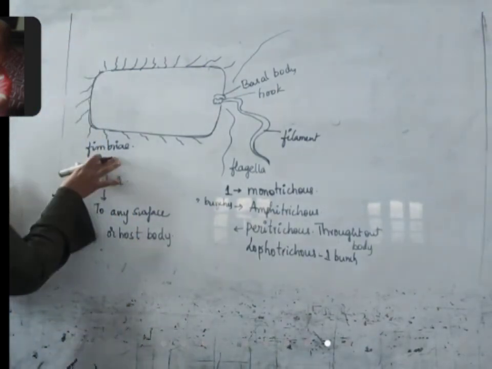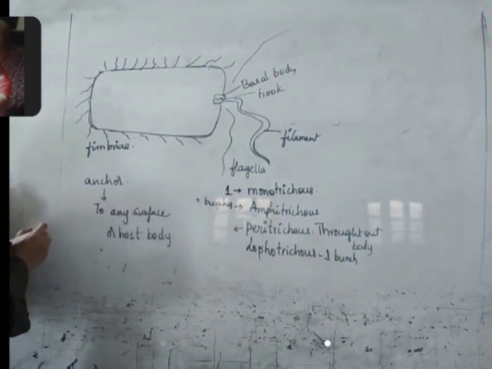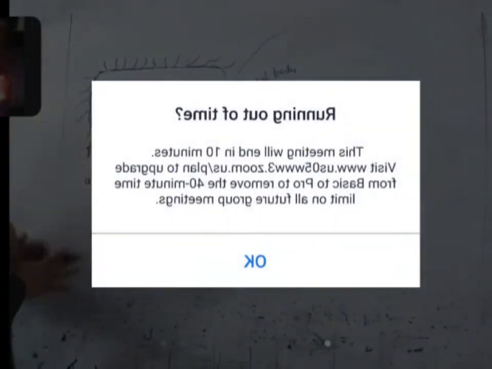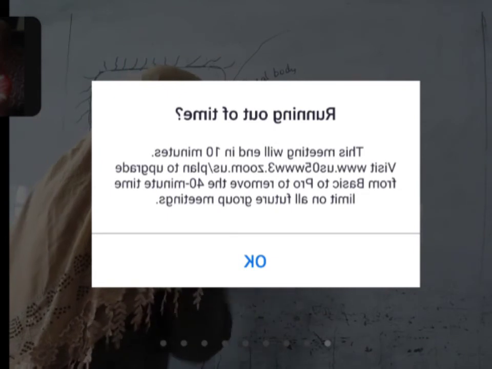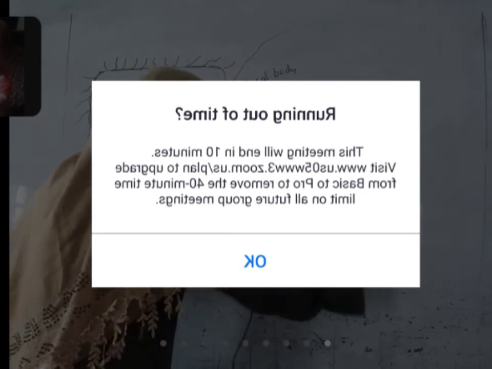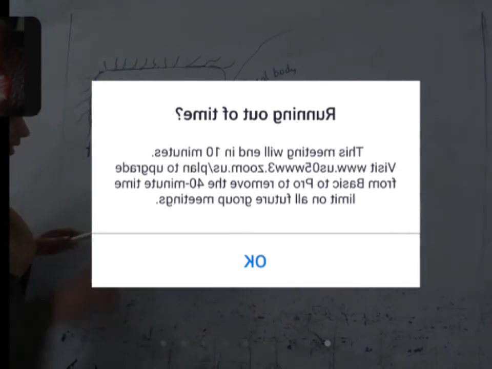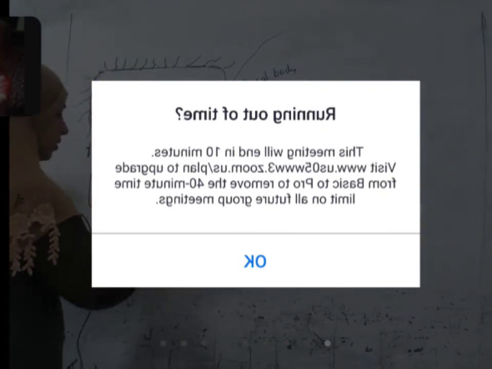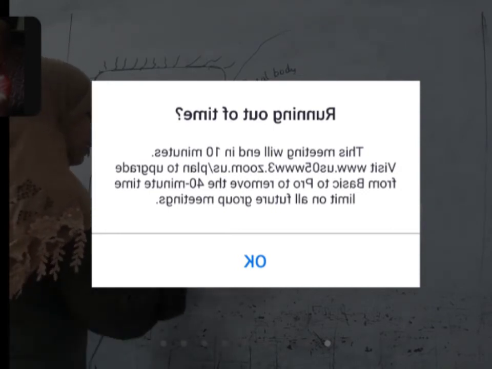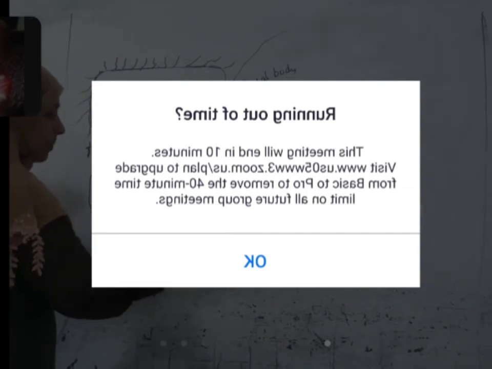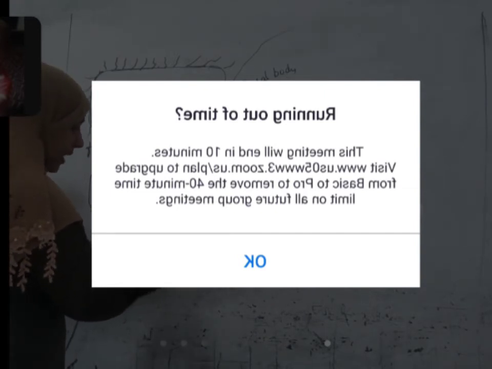Apart from fimbriae and flagella, there is one more structure called pili that arises in bacteria only during sexual reproduction. What is sexual reproduction? Exchange of genetic material between two organisms. So during that exchange, this is one bacterium, this is another bacterium. To exchange the genetic material from this bacterium to this bacterium, one structure called pili will develop.